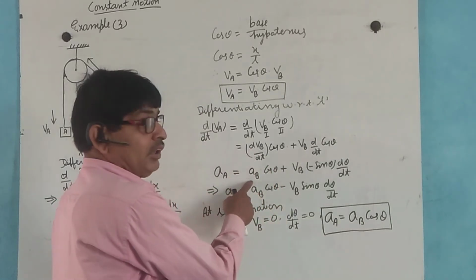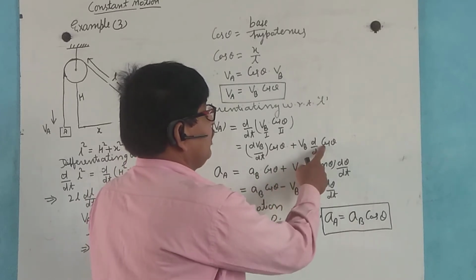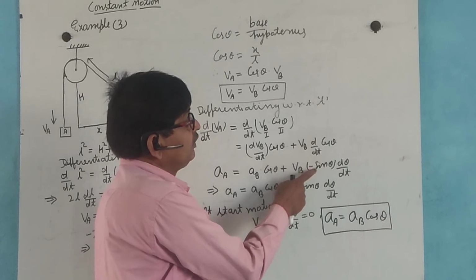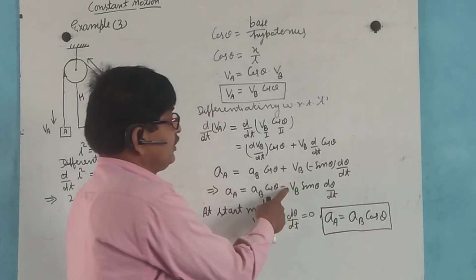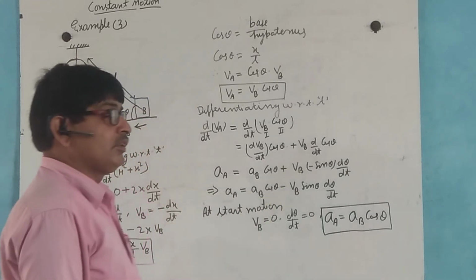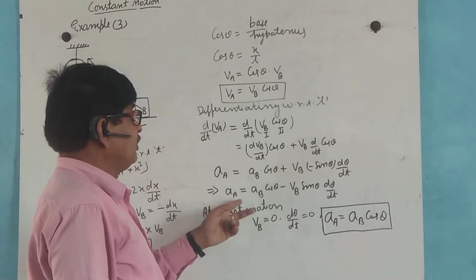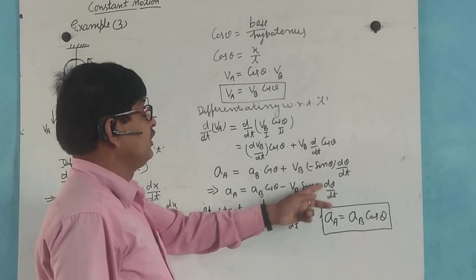This can be written as AB cos theta plus VB times the differentiation of cos theta, which is minus sin theta d theta by dt. Due to this negative sign, acceleration in block A is equal to acceleration of block B cos theta minus VB sin theta d theta by dt.